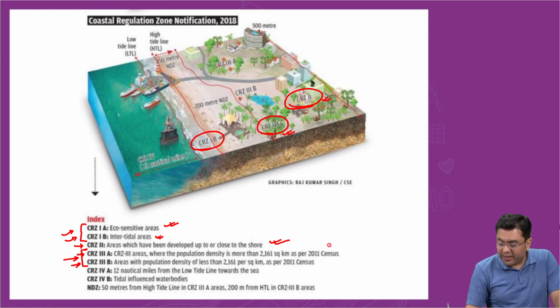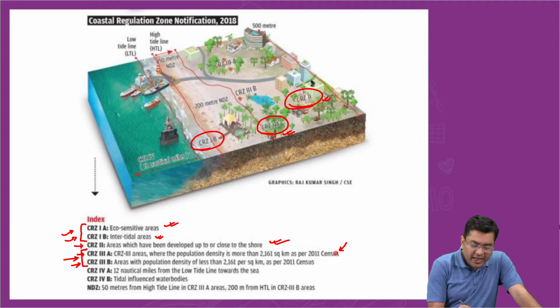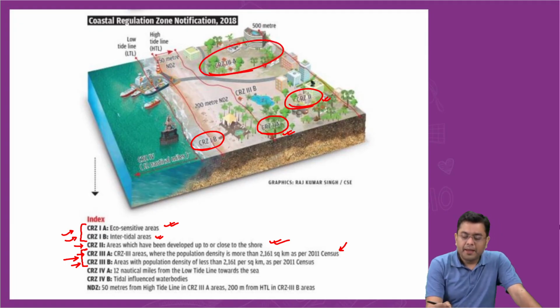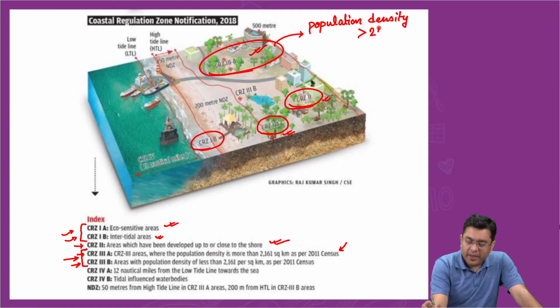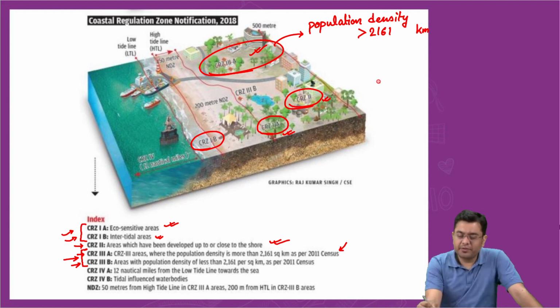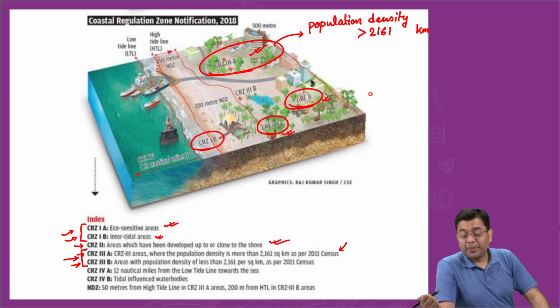CRZ3 areas where the population density is less than 2161 people per square kilometer as per the 2011 census have been put under 3A. And where the population density is higher than 2161 per square kilometer as per the 2011 census, in those areas some amount of infrastructure, building, etc. can be carried out.